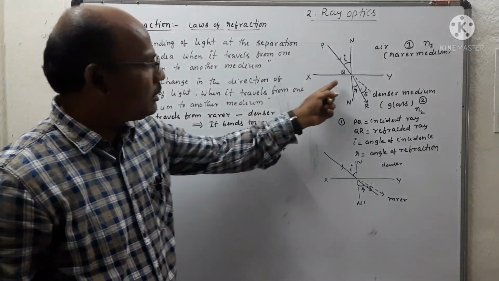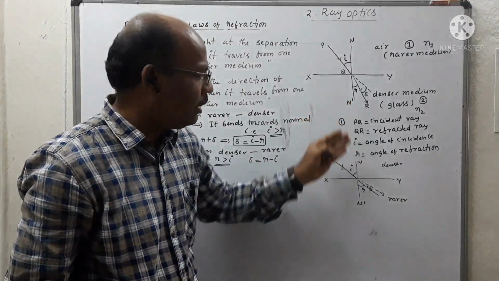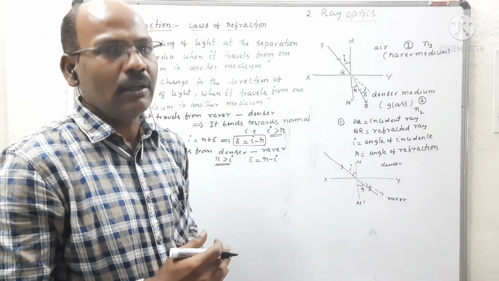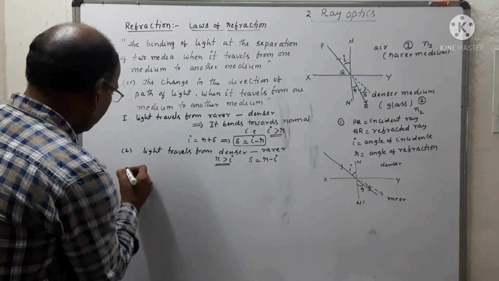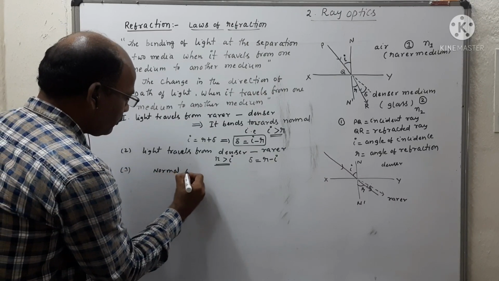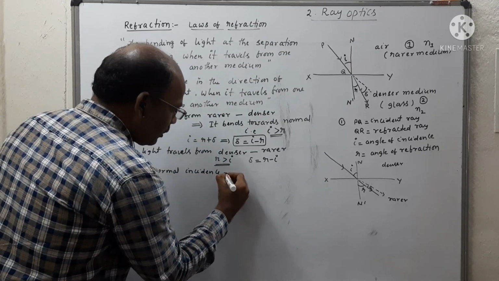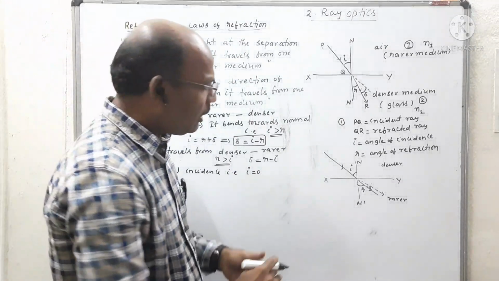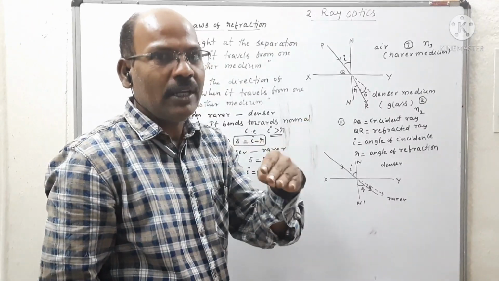So these are the two conditions observed in the refraction pattern, when light travels from rarer to denser and from denser to rarer, and how the refracted ray moves with respect to the normal. And the third case is normal incidence, that is when I is equal to 0.